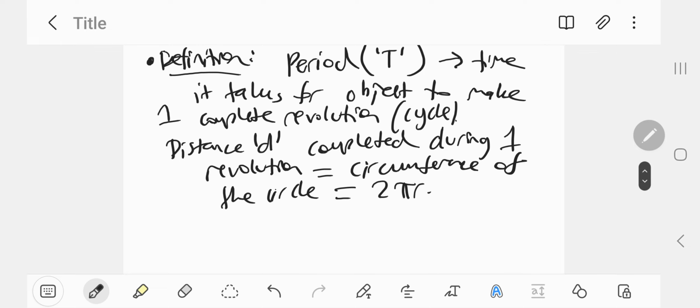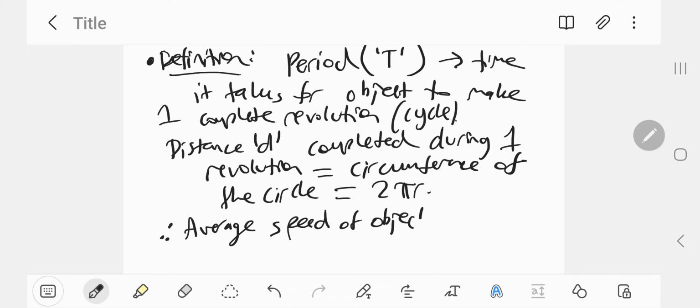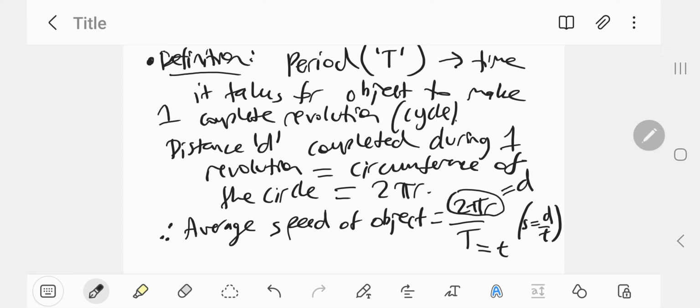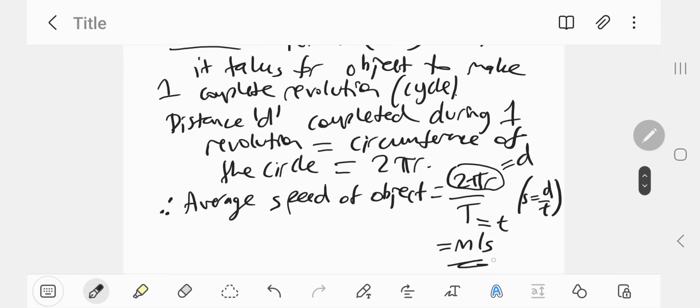So therefore, the average speed of the object in terms of the circumference of the circle is just 2 pi r divided by the period T. Why is that? Because remember, speed is just distance divided by time. Distance is 2 pi r in this case, and for the time, we've just replaced it with the period. This has units of meters per second, because r is in meters and period T is measured in seconds.